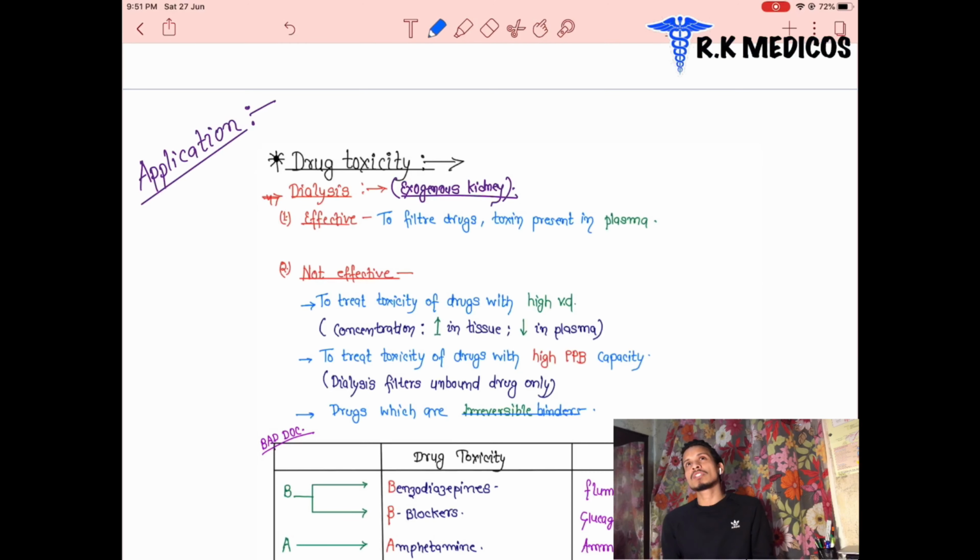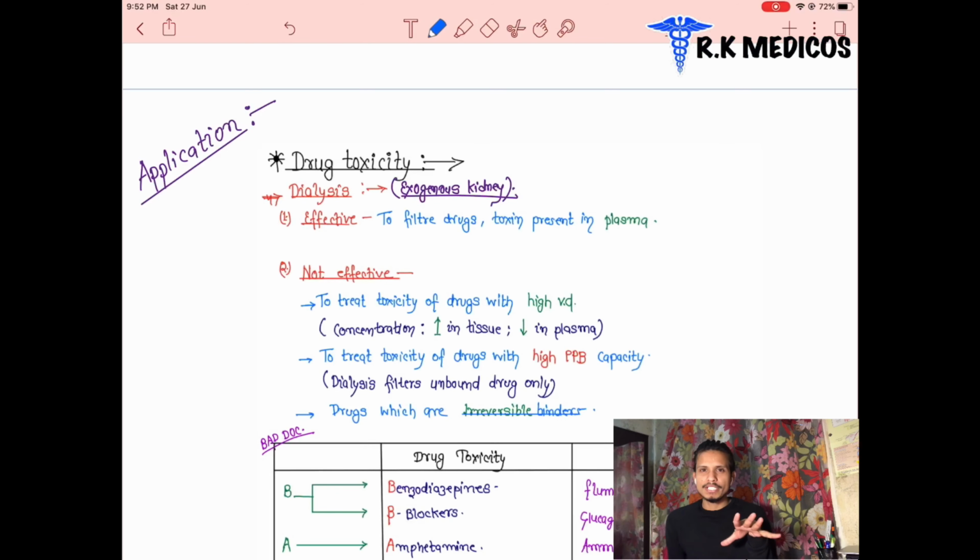What is drug toxicity in the patient? The patient is taking a drug, it reaches the plasma in the systemic circulation, and these drugs are not excreted out from the body. It means they accumulate inside the blood vessels and produce toxicity. Our blood vessels and the blood get toxic now.